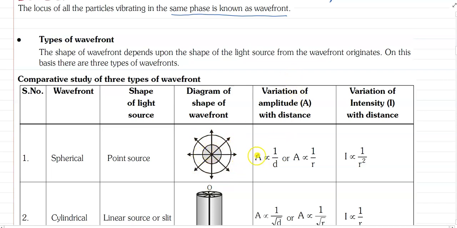The amplitude of a spherical wave front varies proportional to 1/r, and intensity varies proportional to 1/r². Intensity means energy radiated per unit area per unit time. Within 4πr² area the radiated energy is constant, because the emitted energy will be spread over the surface of 4πr². So intensity varies as 1/r².